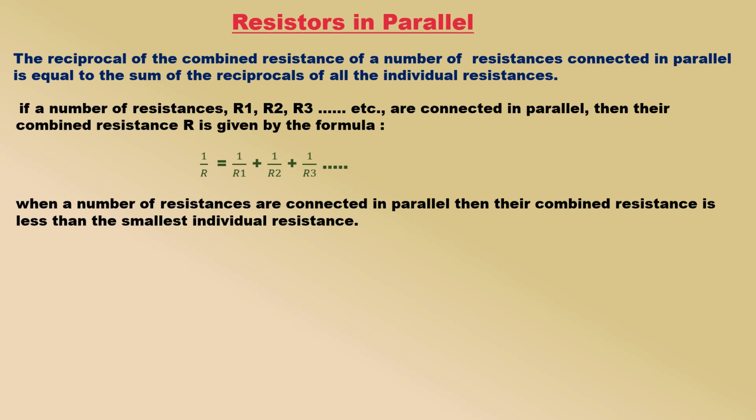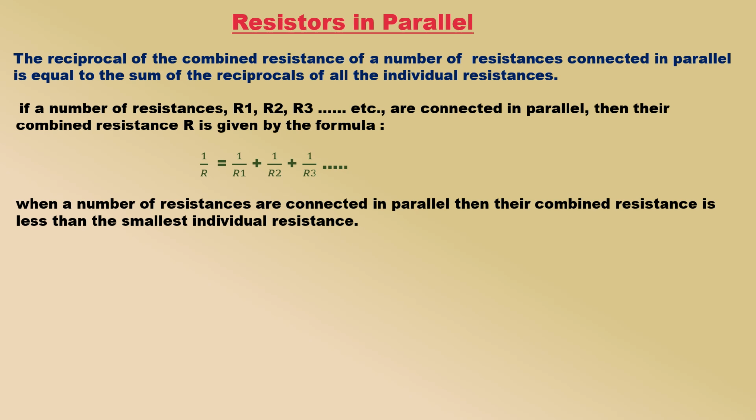For example, if a number of resistances R1, R2, R3, etc. are connected in parallel, then their combined resistance R is given by the formula 1 by R equal to 1 by R1 plus 1 by R2 plus 1 by R3 and so on.